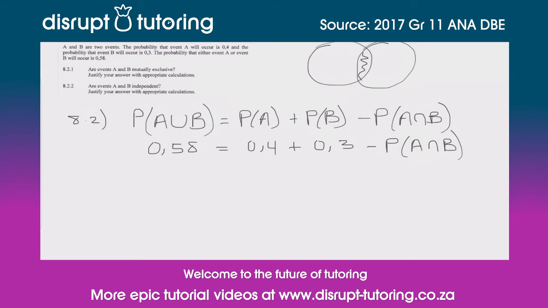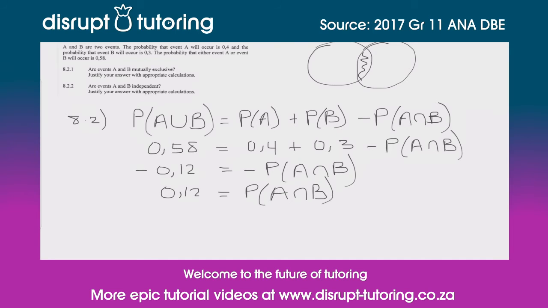So when we move everything else to the other side, we're going to have 0,58 minus 0,4 minus 0,3, and that's going to leave us with a total of minus 0,12 equals minus the probability of A intersection B. We then divide or multiply through by a -1, and we're going to have 0,12 equals P(A intersection B).